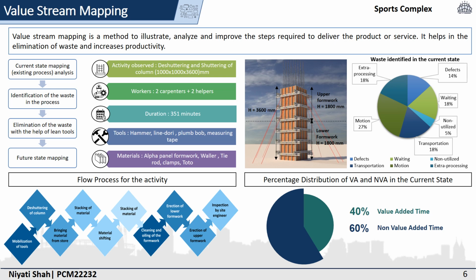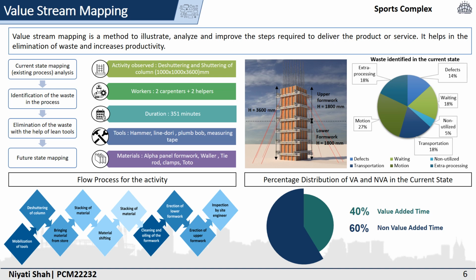Defects, like there was dry concrete around the starter of the column which is to be shuttered. Motion, because the stacking is done twice. It has not been that the column from which the materials have been de-shuttered, the material is directly placed beside the column which is to be shuttered. So there is this waste.